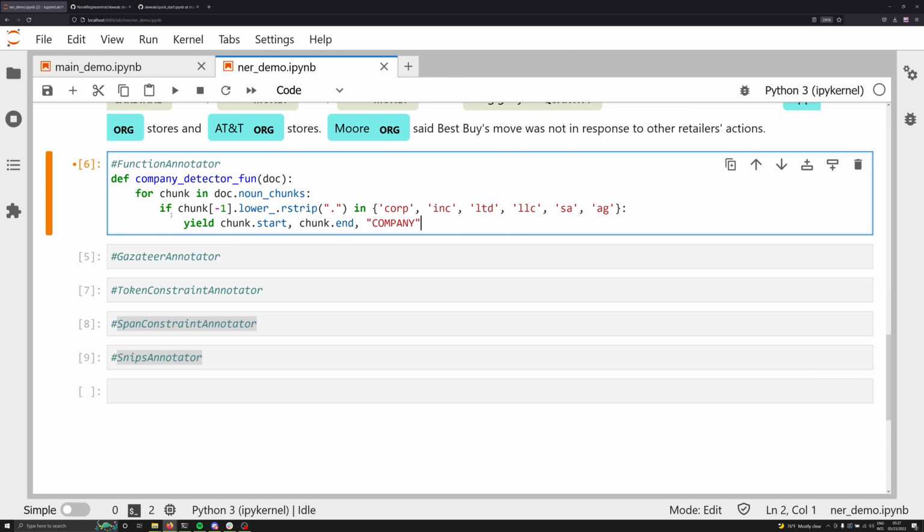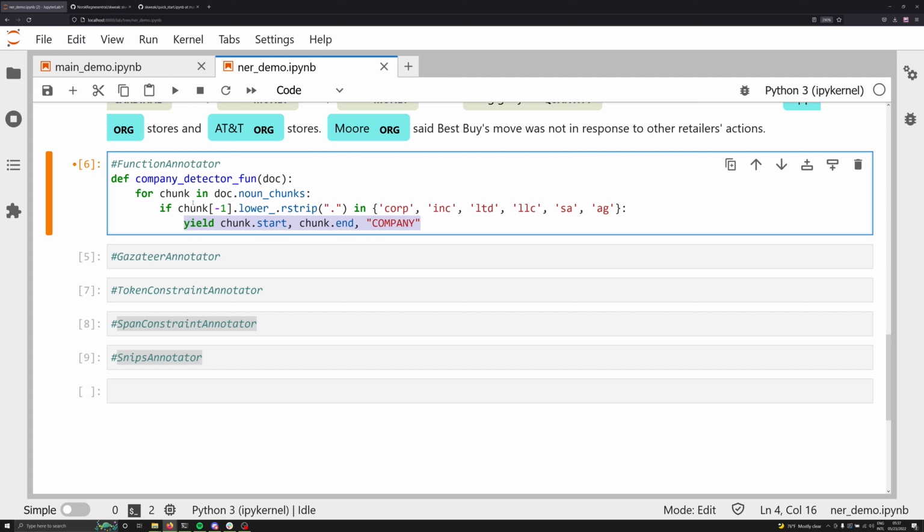on down the list. The next thing that this is checking for is if, when this is all stripped out, if the lowered form has Corp, Inc., Ltd, LLC, SA, or AG in it. And if it does, then we're going to go ahead and label that chunk as company.